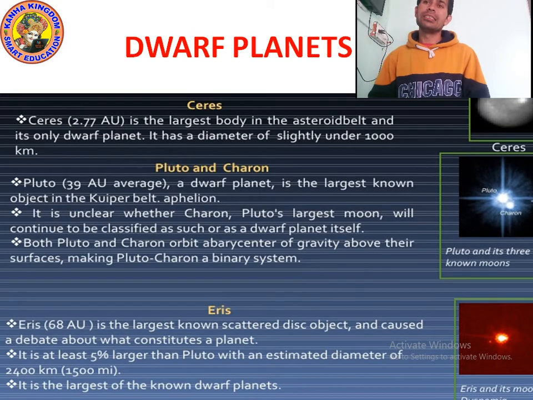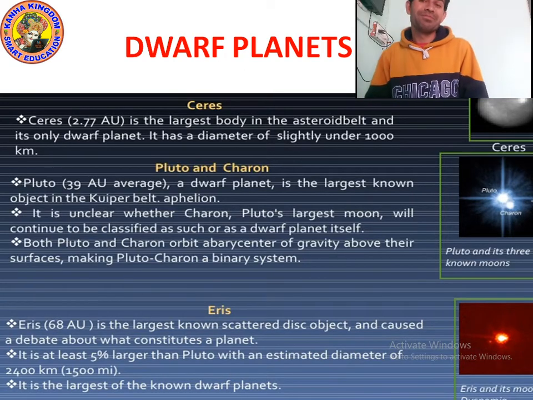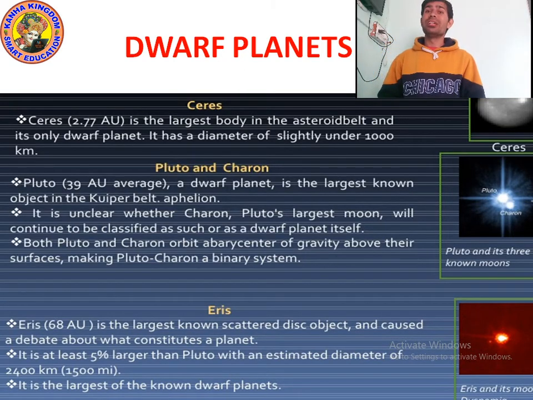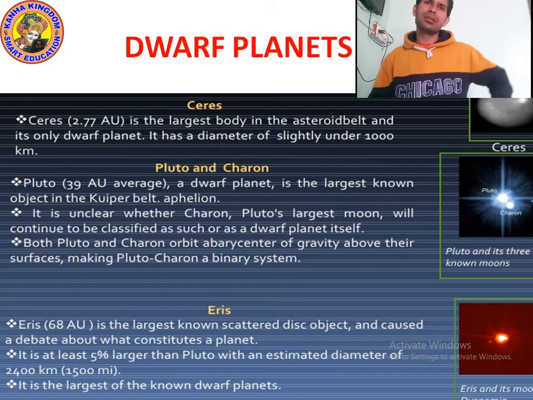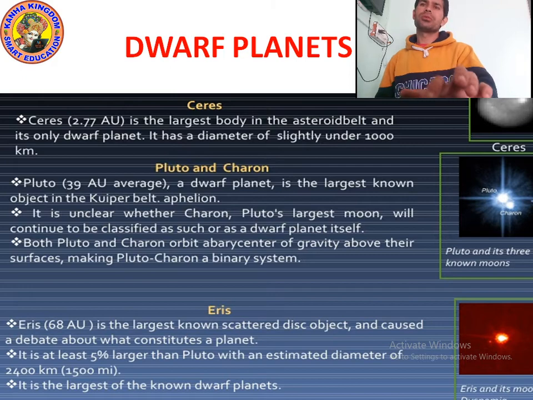It has a diameter slightly under 1000 kilometers. Can you believe it? The diameter of Ceres is around 1000 kilometers, and it is the largest body in the asteroid belt. We will discuss more about the asteroid belt, but just remember what the asteroid belt is.